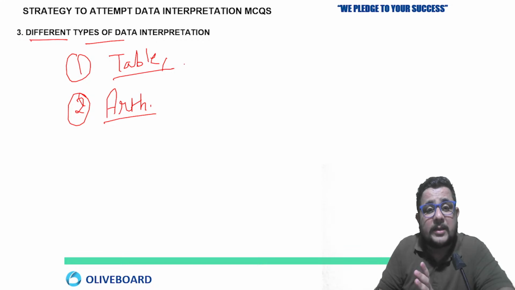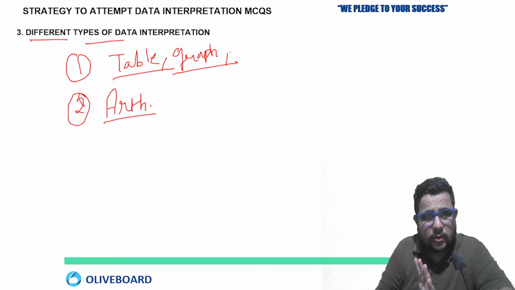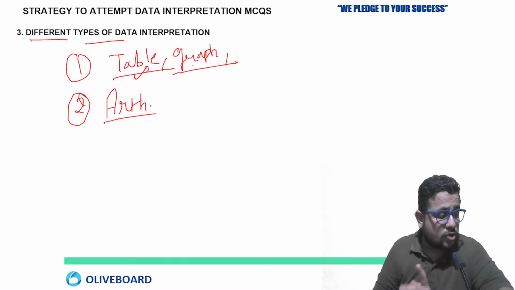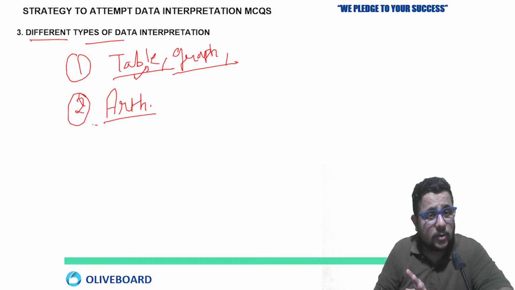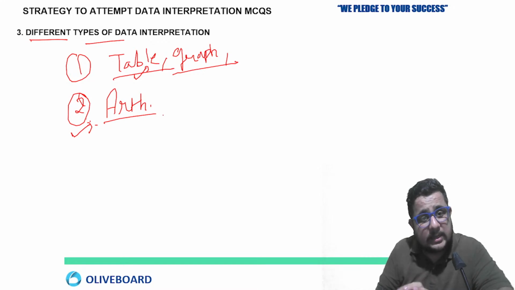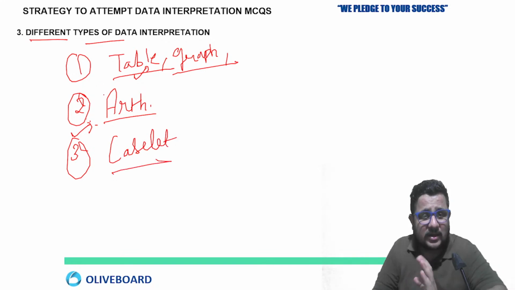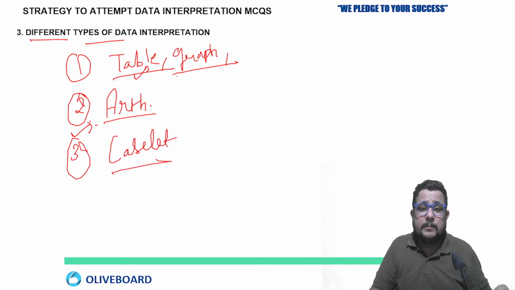Table based, graph based information will be given to you. There will be pie chart, line chart, or bar graph, or table form data. It can be in two manners, pie chart with table also they can give you. Now arithmetical DI. Okay, second is arithmetic based data interpretation, and third one is case-led. So this is the main three, what I'm saying, right? Table, graph. So in arithmetic they can include that one.